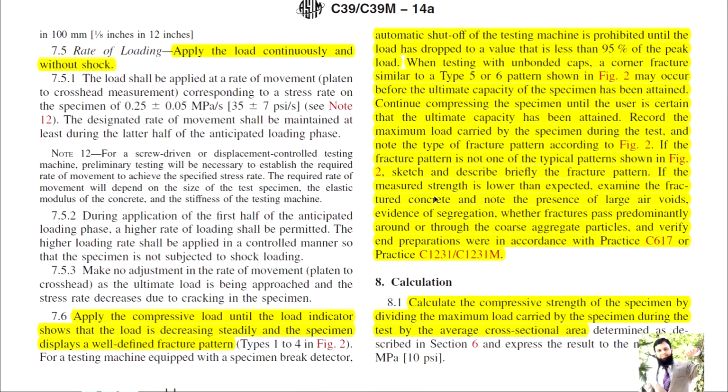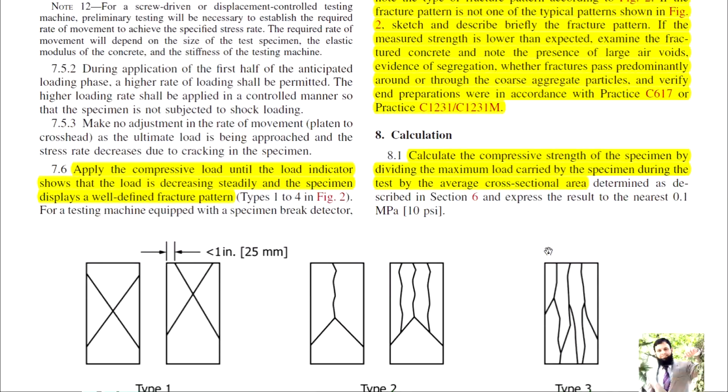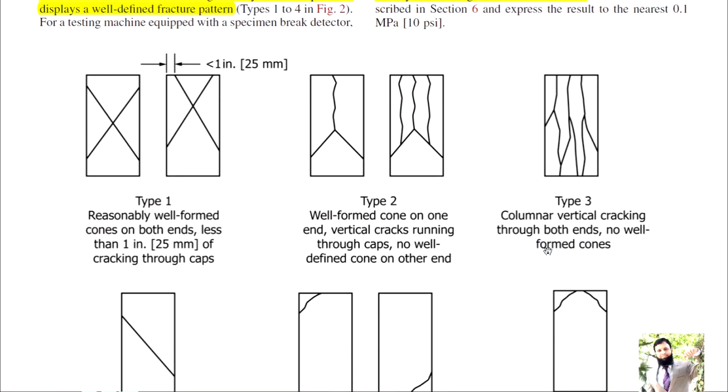If the measured strength is lower than expected, examine the fractured concrete and note the presence of large air voids, evidence of segregation, whether fractures pass predominantly around or through the coarse aggregate particles, and verify that preparations were in accordance with the practices. You can see the fractured surfaces.